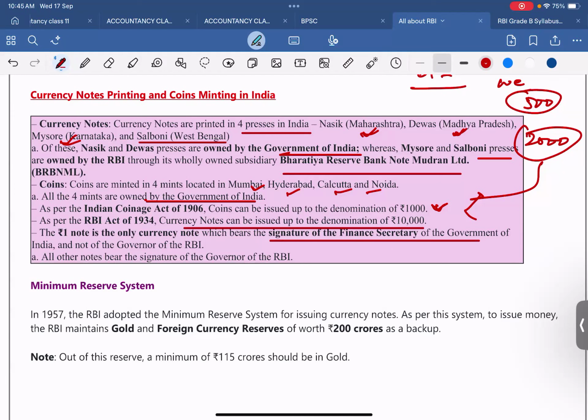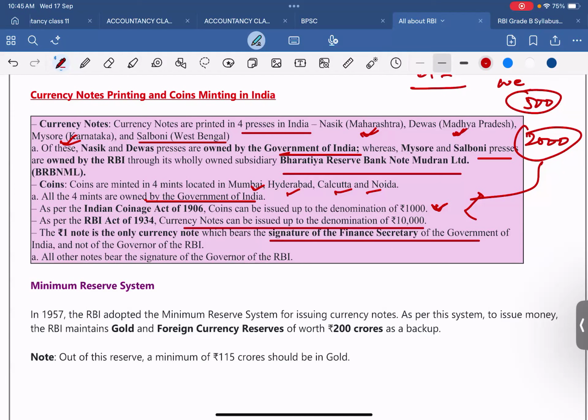Who is the Finance Secretary of Government of India now? Tell me.